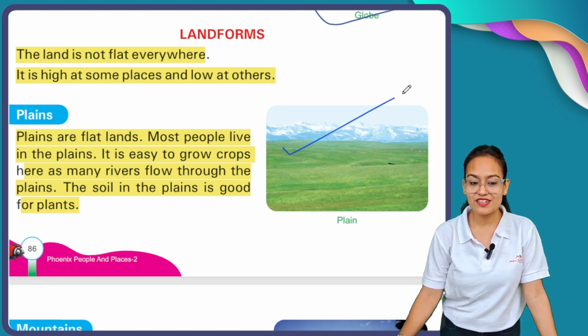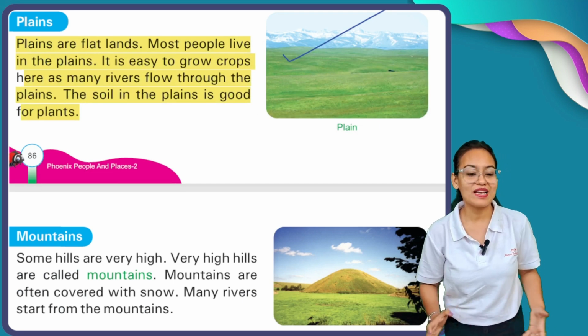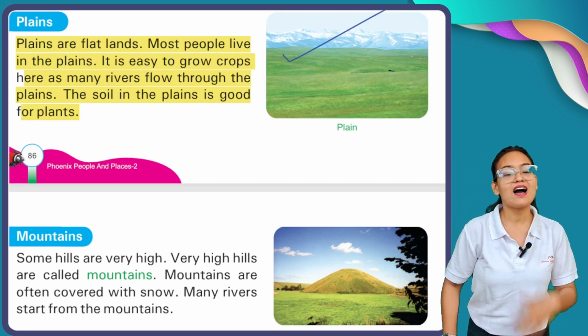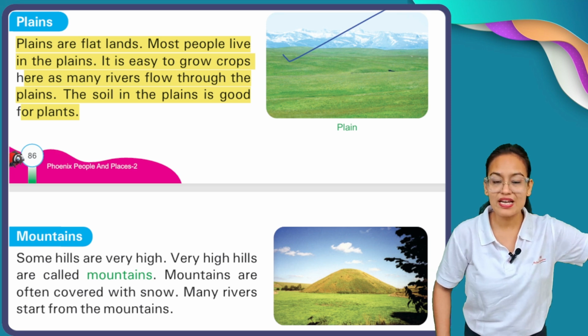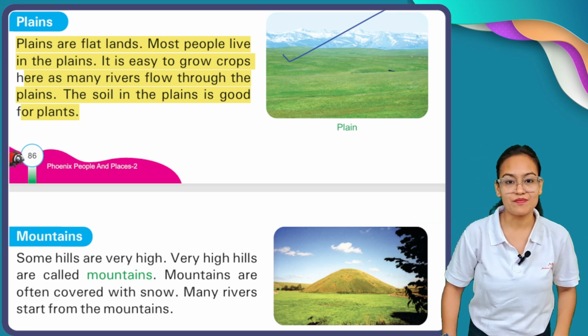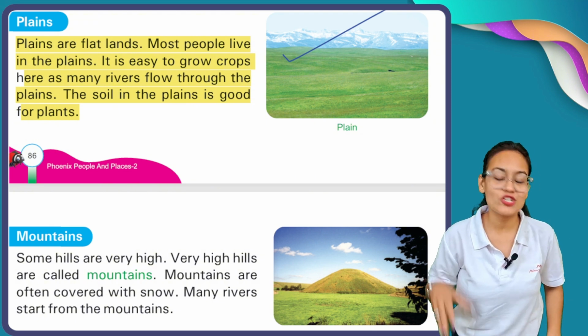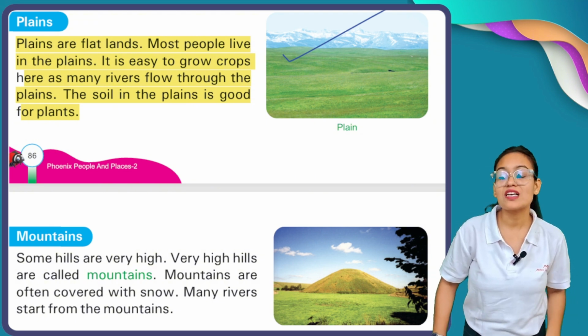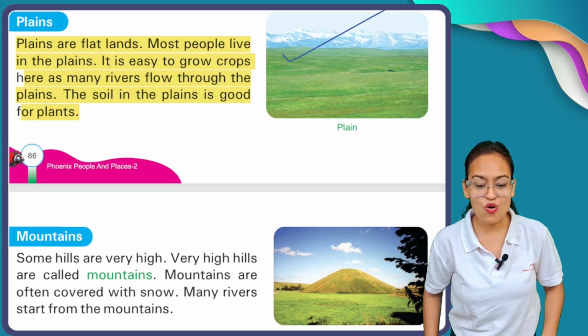Now my dear children, here you can see this is the plain area. Plain areas are flat lands, and in those plain areas most people live. Why is most of the population located here? Because rivers are present here.